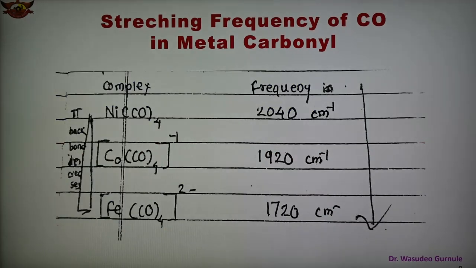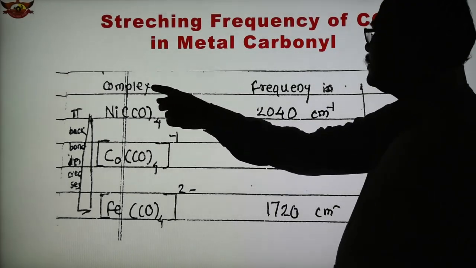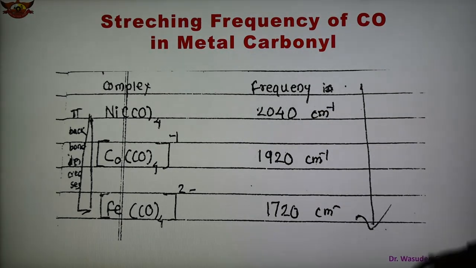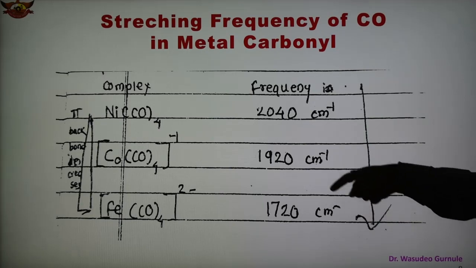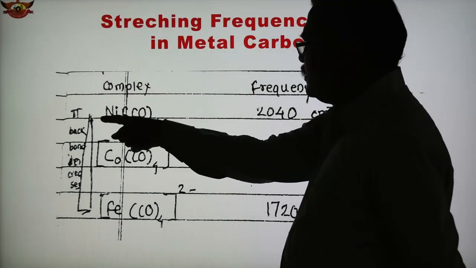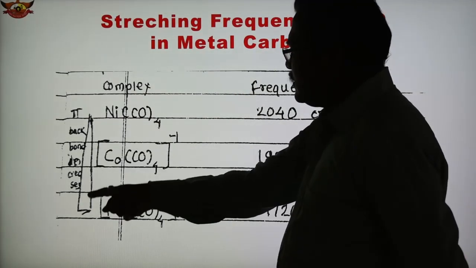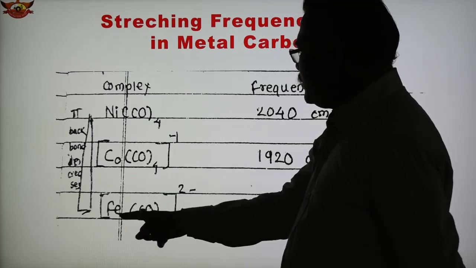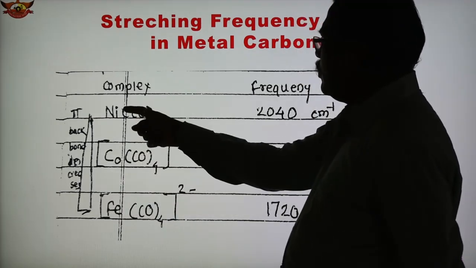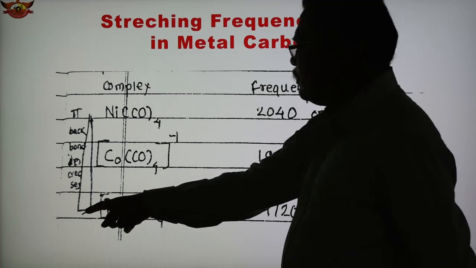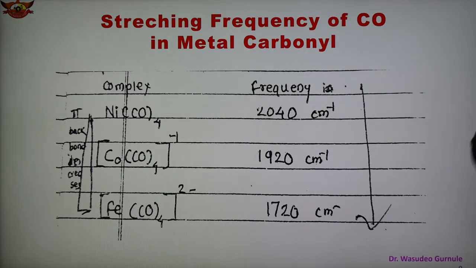In this case, one example is given of the stretching frequency of CO in metal carbonyl complexes. The frequency decreases as the bond order decreases. Here, the back bonding increases from this one to this one to this one. So as the back bonding in the metal carbonyl increases, the frequency decreases.